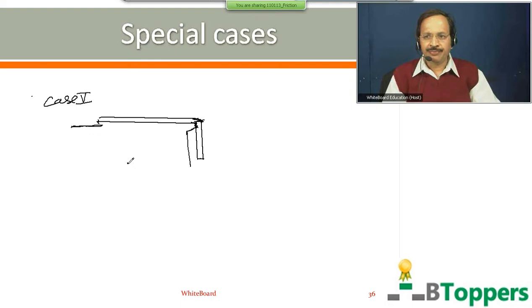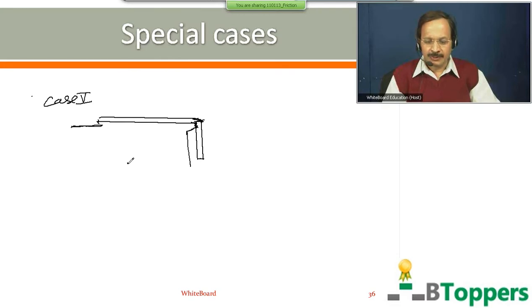So consider a uniform chain resting on the horizontal surface of a table with a part of its length hanging from the edge of the table. The surface of the table is rough here, not smooth.